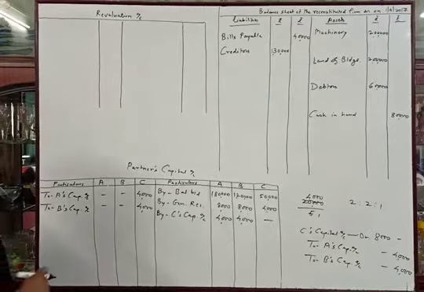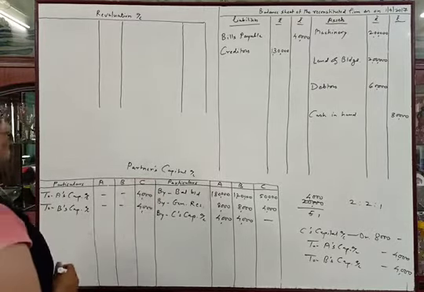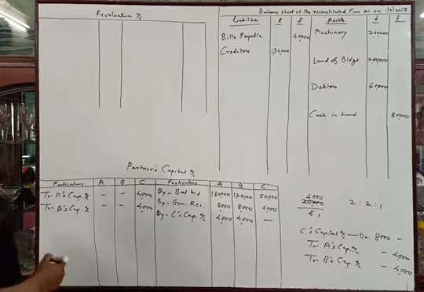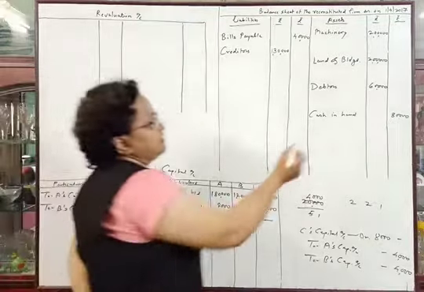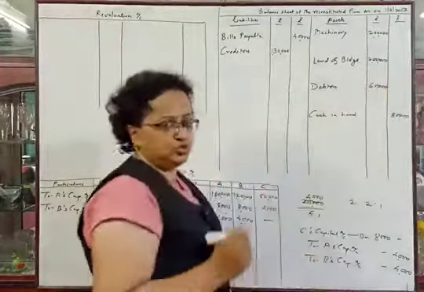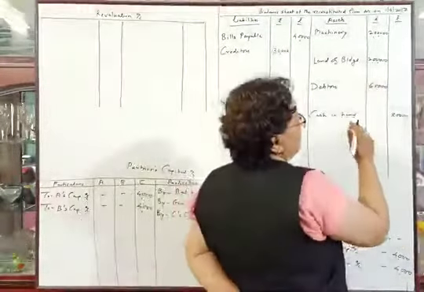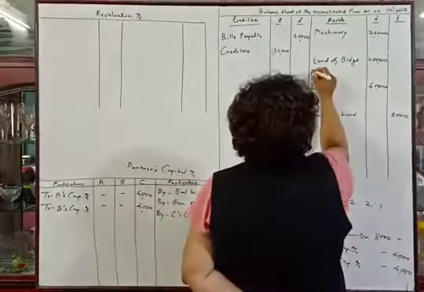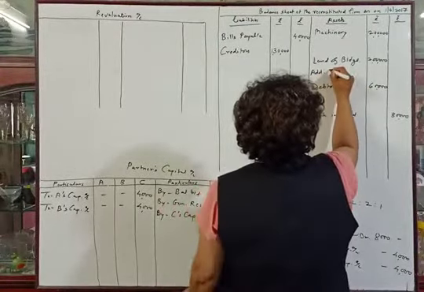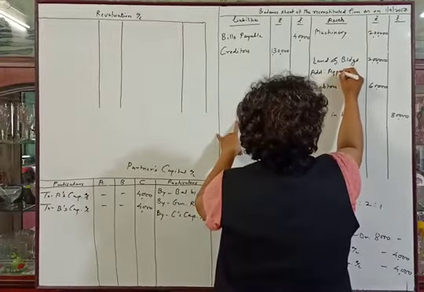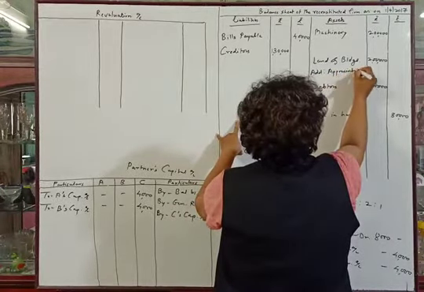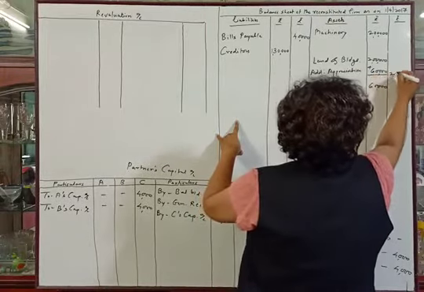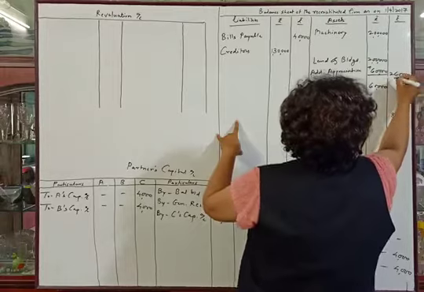Now we will solve the second adjustment. Land and building to be revalued at rupees 2,60,000. So here the old amount of land and building is rupees 2 lakhs. We have to make the amount 2,60,000. So there will be an appreciation of rupees 60,000. So add appreciation, outer column 2,60,000.